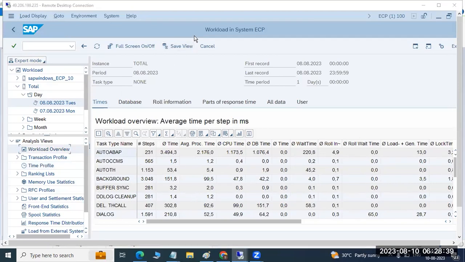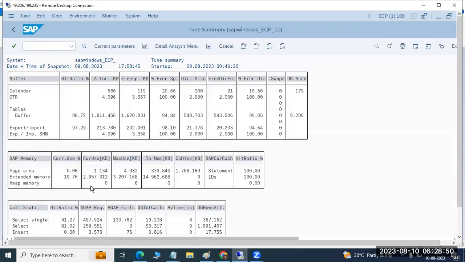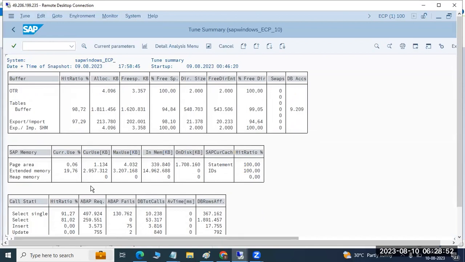Regarding the question, please explain page memory. I explained it right here. In the ST02 transaction code, you can see paging, heap and extended memory. So what are those things? What is meant by page memory? First of all, what is that?